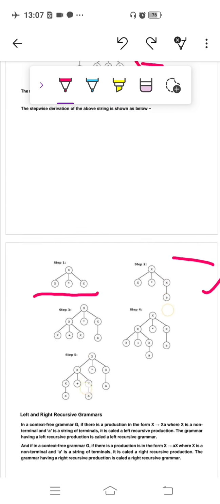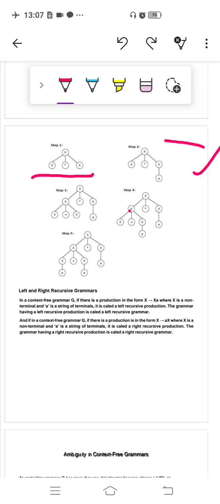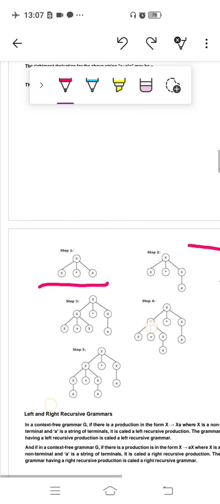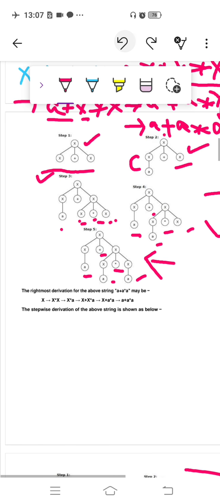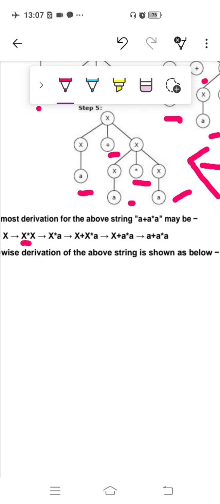So the next topic is also ambiguity of a grammar. Before moving to ambiguity of a grammar, let us see the example of rightmost order of derivation. What is rightmost order of derivation? In a leftmost order of derivation we replace the symbols from left to right. In the same manner, if you are using rightmost order of derivation, replace all the symbols from right to left only, not left to right. First you have to replace the rightmost symbol, then the next rightmost symbol, then the next rightmost symbol, and you have to replace only non-terminal symbols.